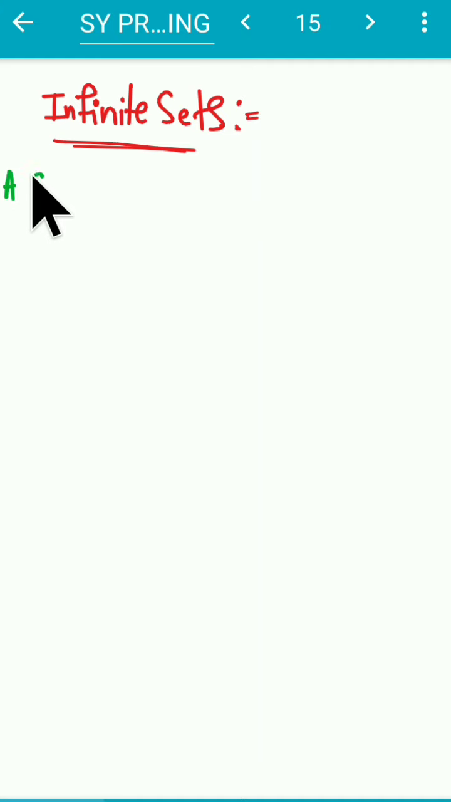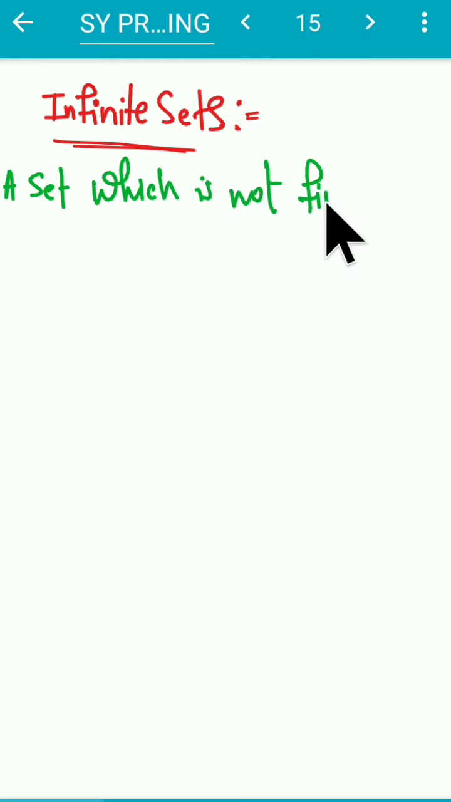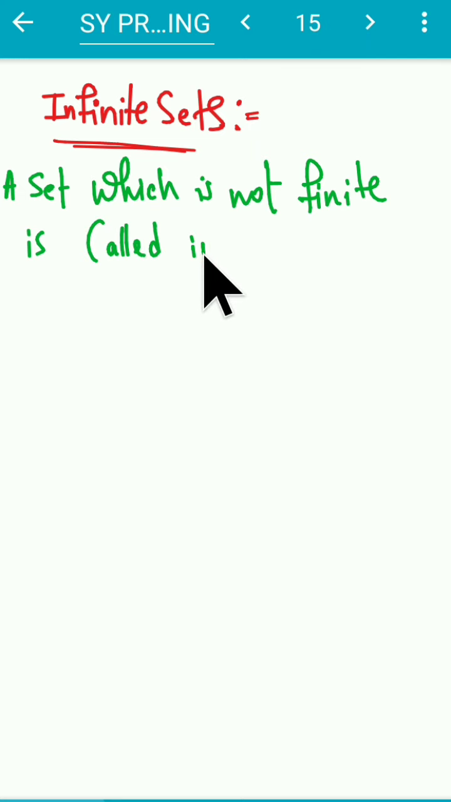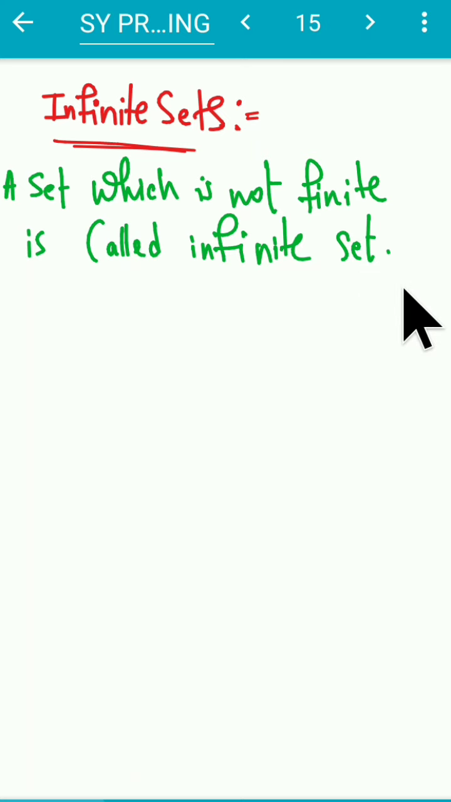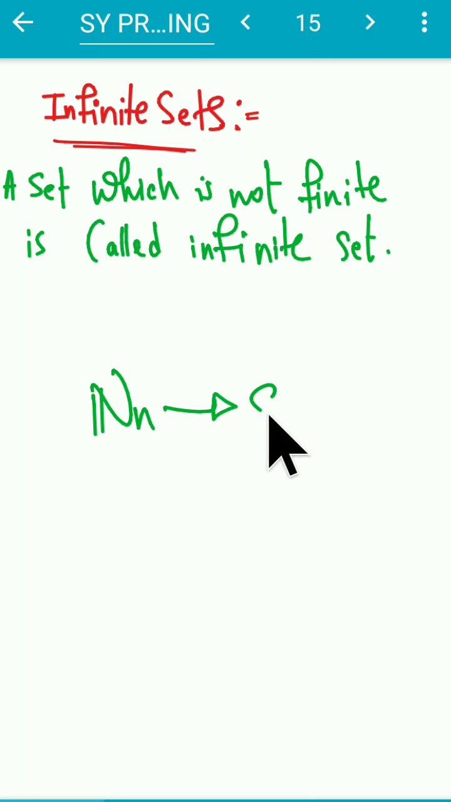A set which is not finite is called an infinite set, right? It is so simple. In the previous videos, we have discussed what is a finite set. A set S is said to be finite if there exists a bijection between the first n natural numbers and S. If S is finite, then there exists such a bijection function. Simple.